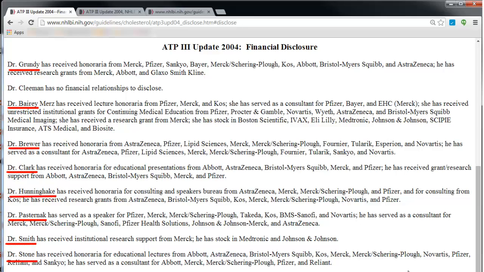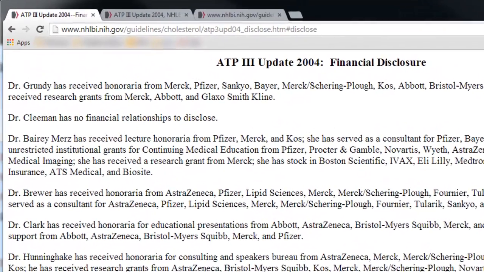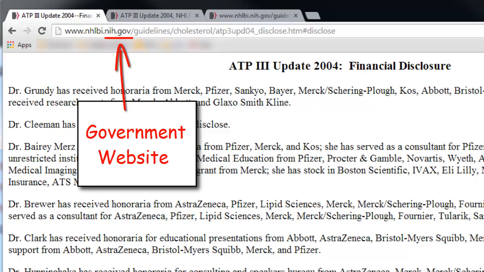The lower that these people set the limit of healthy cholesterol levels, the more people will be recommended to take statin drugs. And the more the pharmaceutical companies who are paying these people will benefit from those recommendations. I mean, you can take a look at all this and make your own decision. Personally, I think this is garbage, but that's just me. One thing I want you to remember, though, is that right now we are looking at the National Institutes of Health website. This is the government's website. This information is all there. It's buried, which makes it harder to find, but it's right there on the government's website.